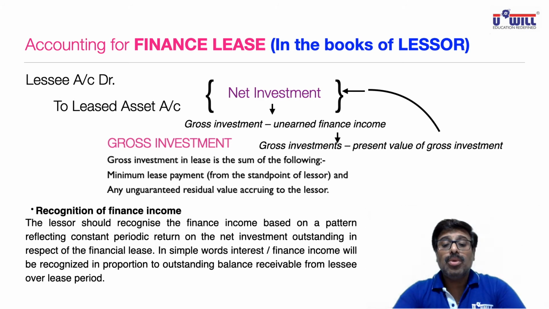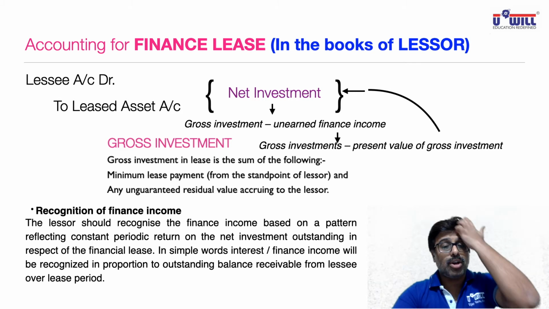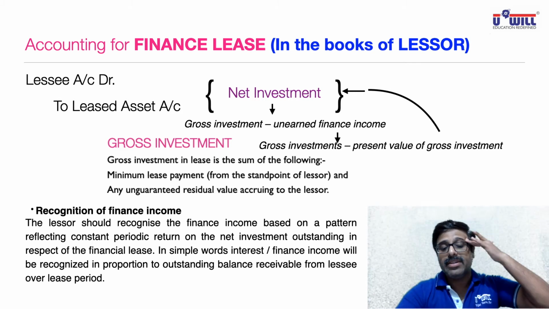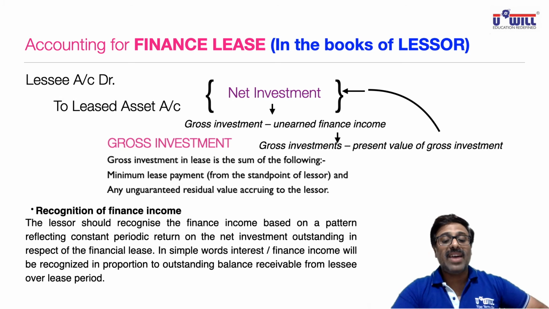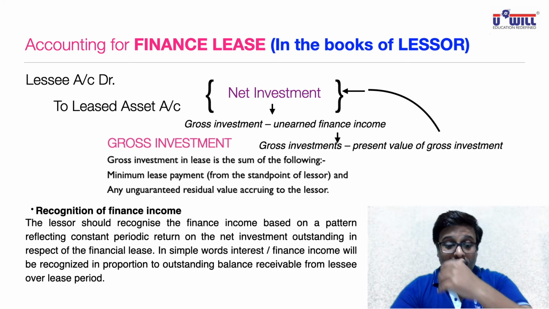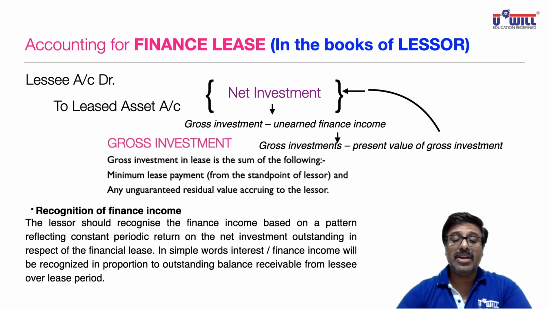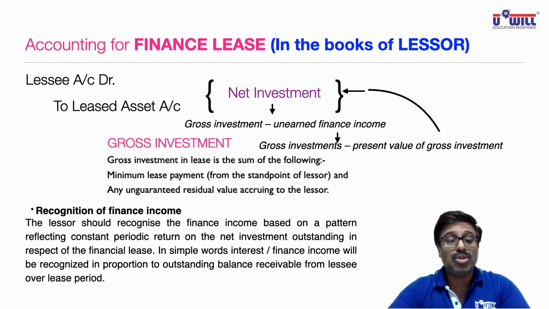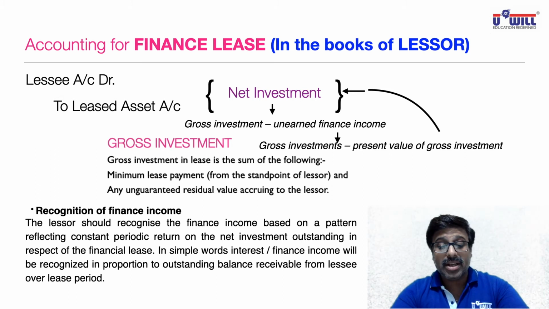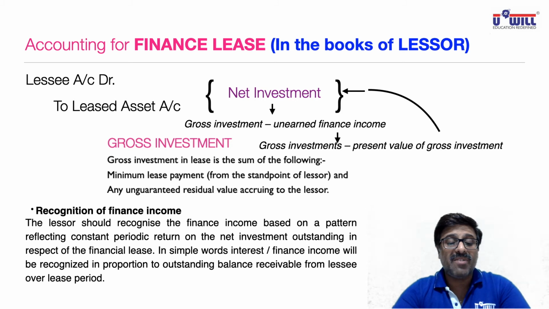Okay, so they have made it complicated, but in short, present value of your gross investment itself is your net investment. Now, recognition of finance income as per AS 17. Recognition of finance income means that 40,000 rupees, how will we recognize? The lessor should recognize the finance income based on a pattern reflecting constant periodic return on the net investment outstanding in respect of finance lease.